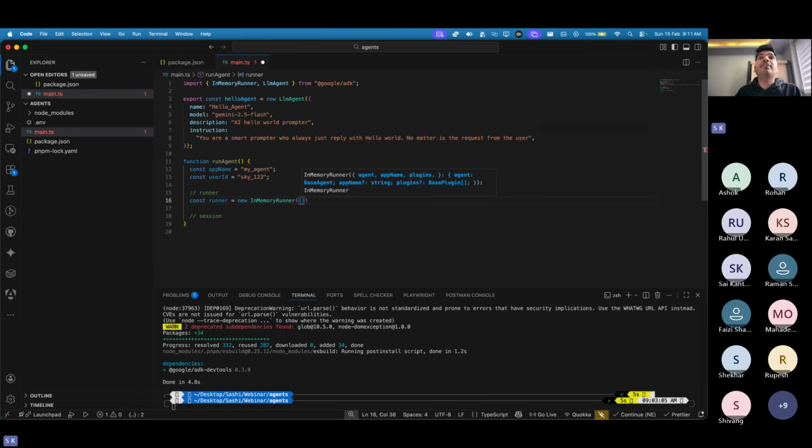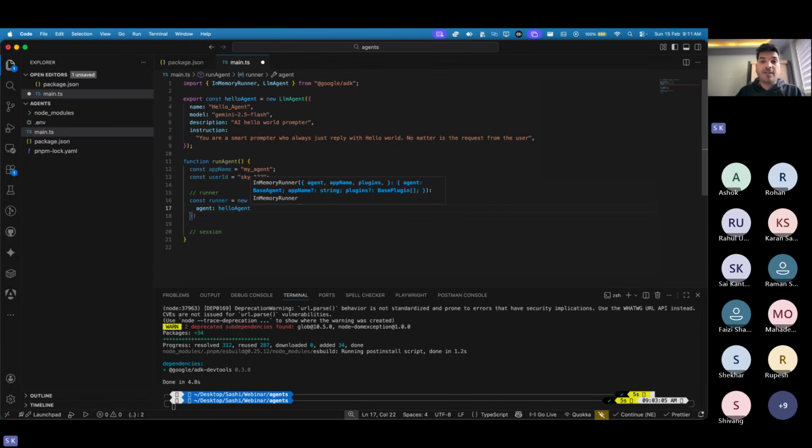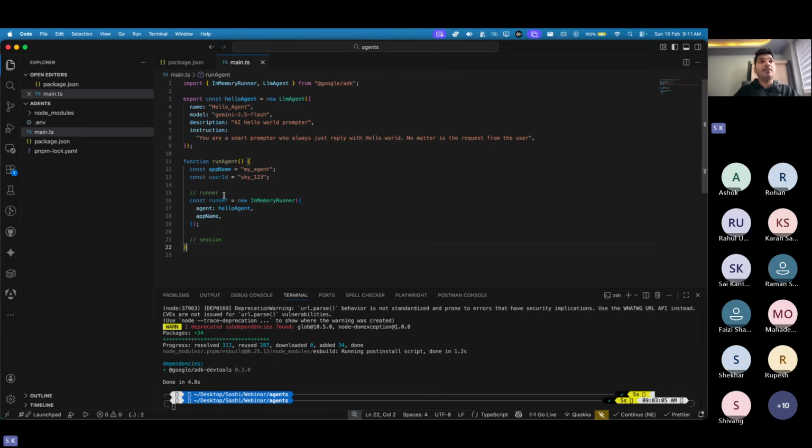Okay. And here, if you see, we need two things. We need an agent, and there is something called app name, and then there is something optional which is your plugins. So here let's define what we just created. We have an agent, which agent you want to run. I have this hello agent which I have created. Second thing, the app name. The app name is nothing but what you just now created, right? Which means now you're going step by step. The agent is done, but now I want to run the agent. So the first step was to create a runner, and the runner needs an agent and an app name.